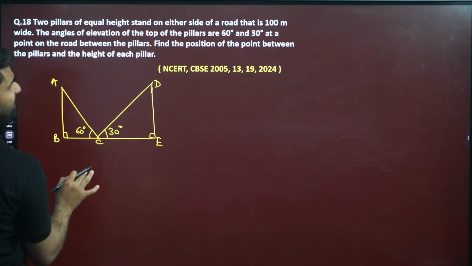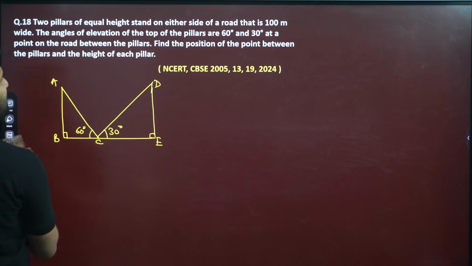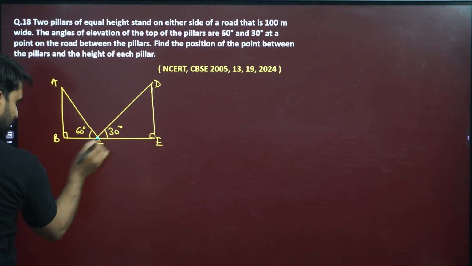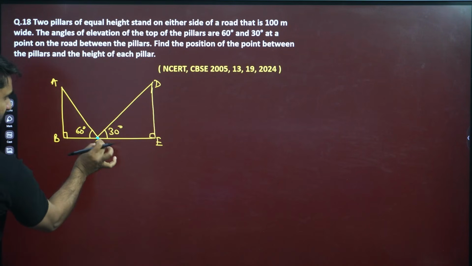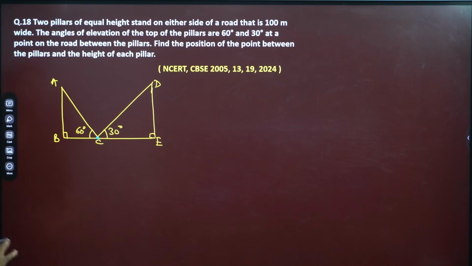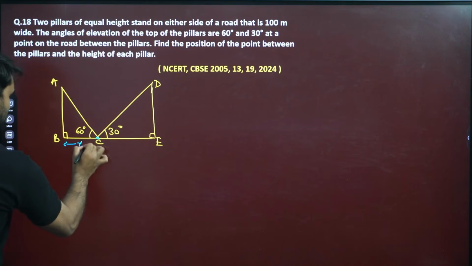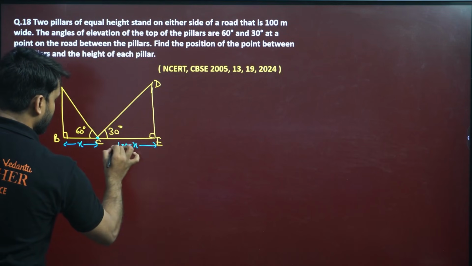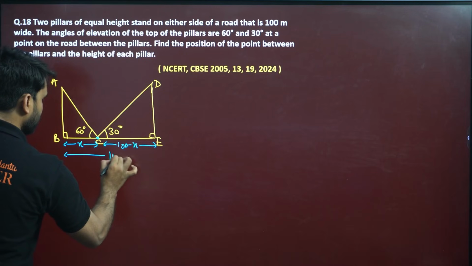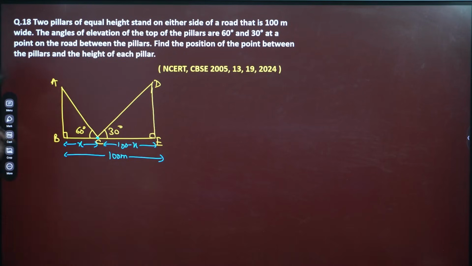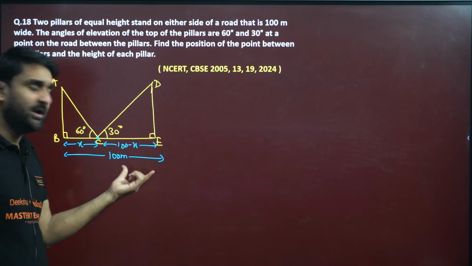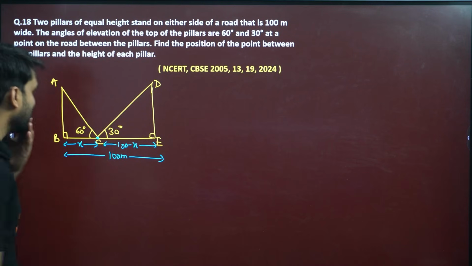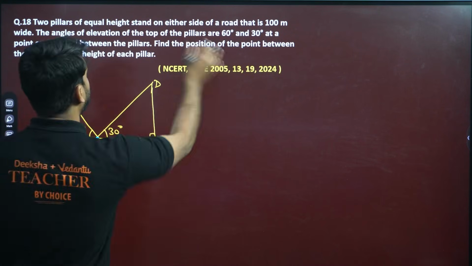Okay. Find the position of the point between the pillars and the height of the pillars. So we have to find out the position, means this point, what is the distance of this point from this pillar, and what is the distance of this point from this pillar. So let's say this is x, my dear. If I consider this x, so what will be this? 100 minus x. If you agree. Why? Because this complete road is 100 meter wide. So if this complete road is 100 meter wide and we are assuming this as x, it will be 100 minus x.